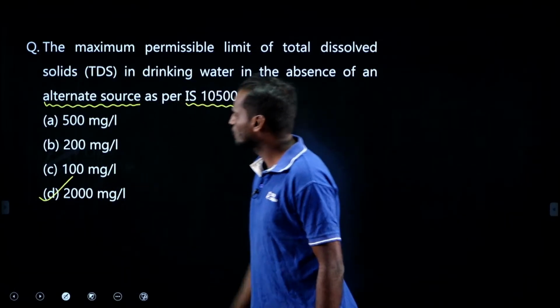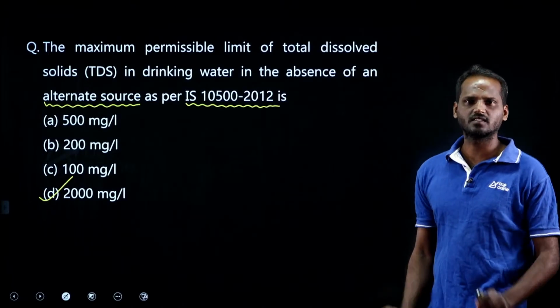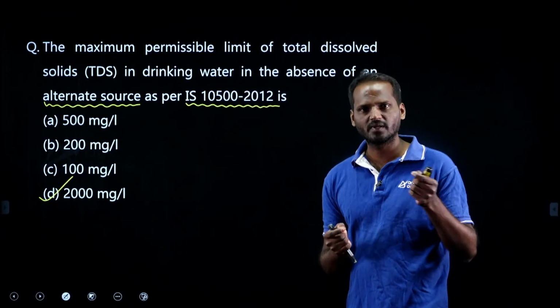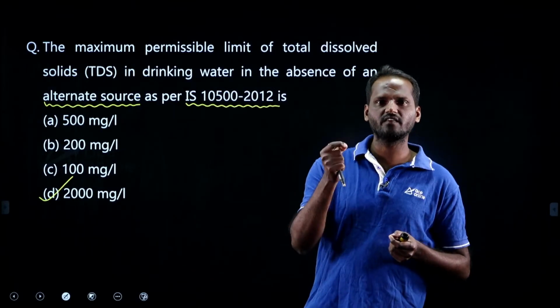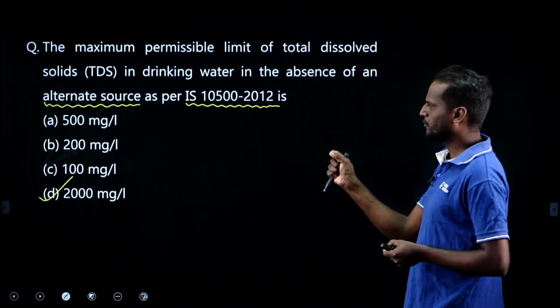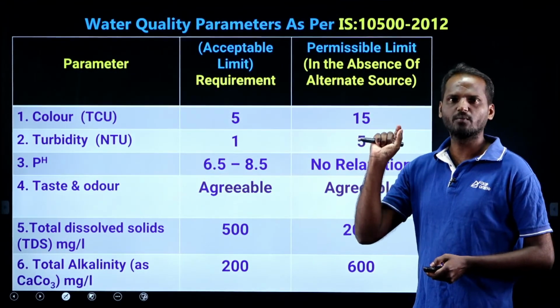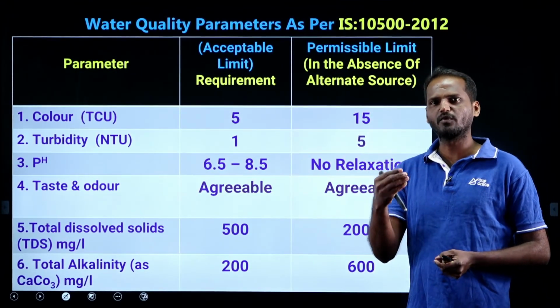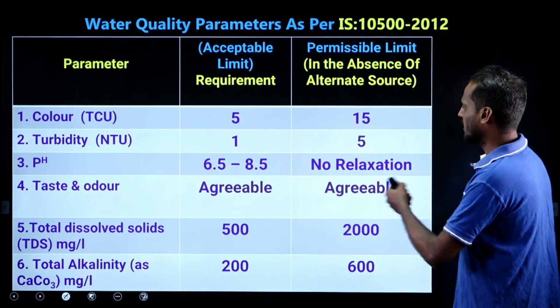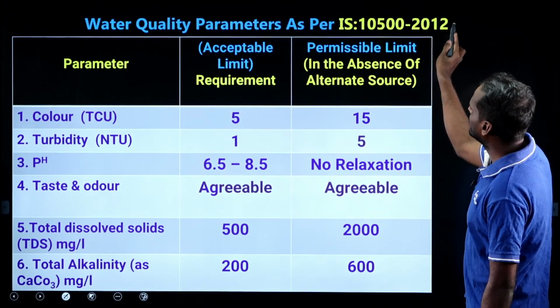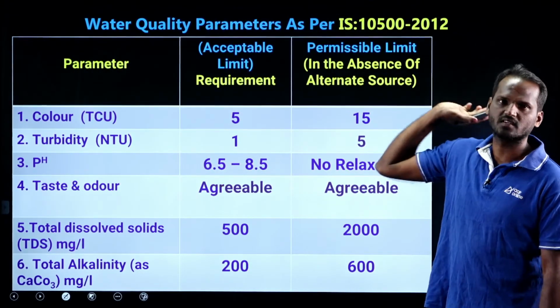D. 2000 milligram per liter, that is the permissible limit. These water quality parameters as per this particular Indian Standard Code are very, very important. Let me provide you all the important parameters at one place, so that you can recall them before the exam. Try to take a screenshot of this, my dear. Water quality parameters as per the IS code that I have mentioned.